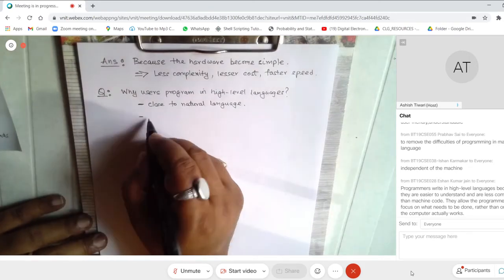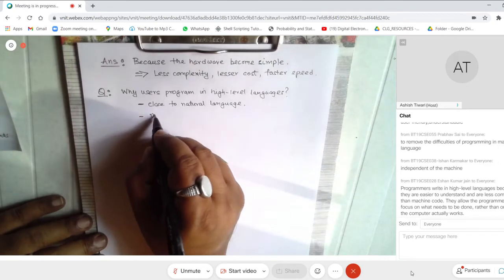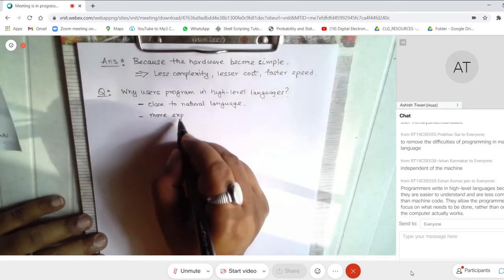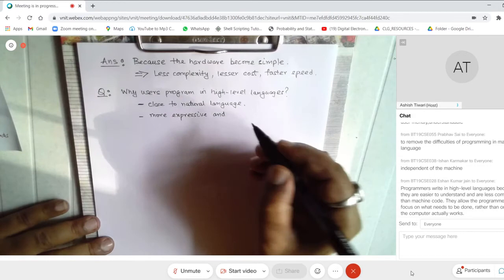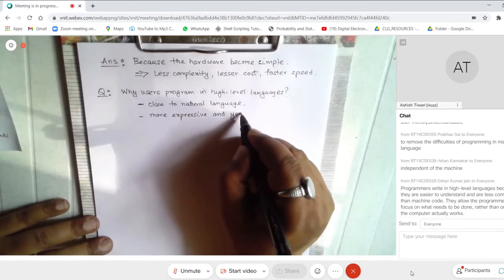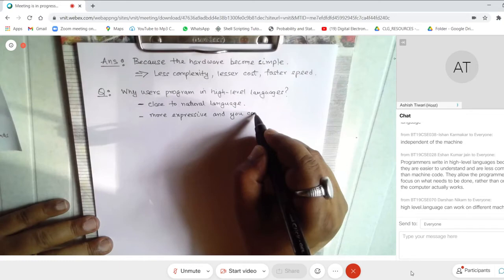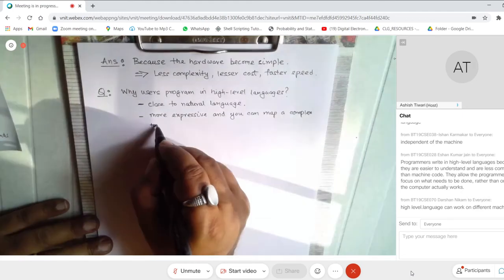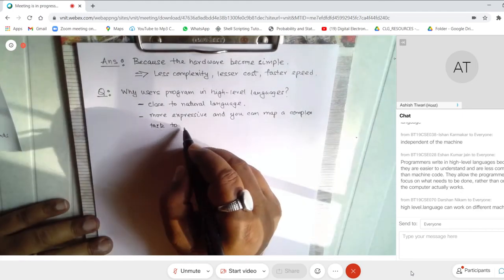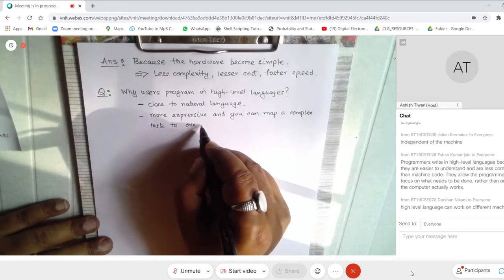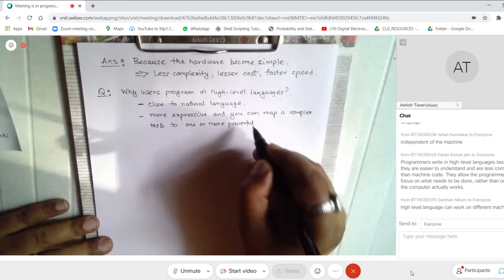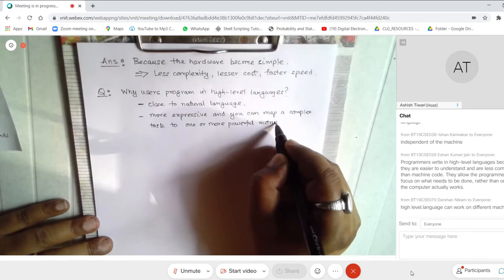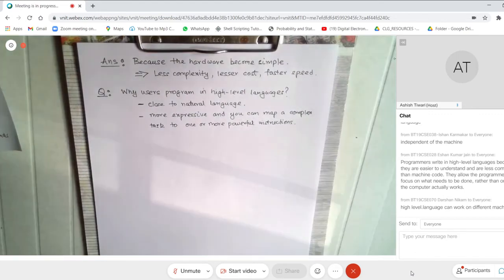That is one reason, and they are more expressive, and you can map a complex task to one or more powerful instructions. Right? So this is the reason why you probably want them.